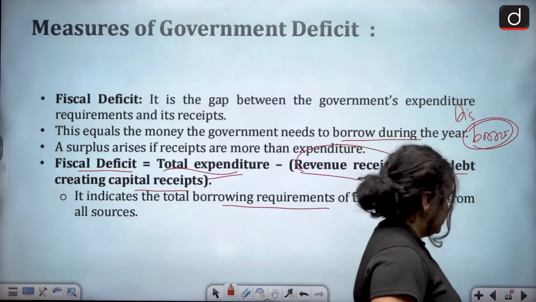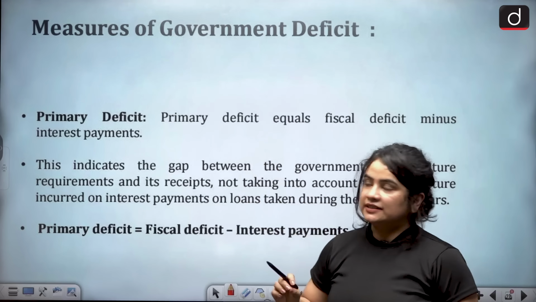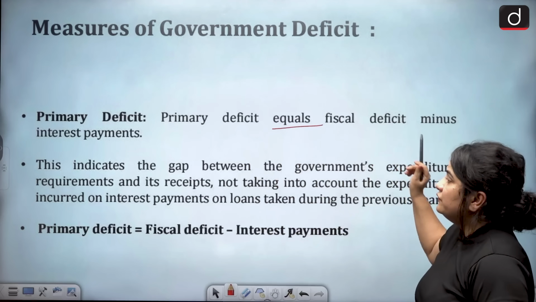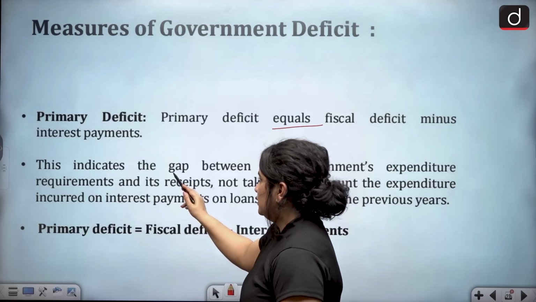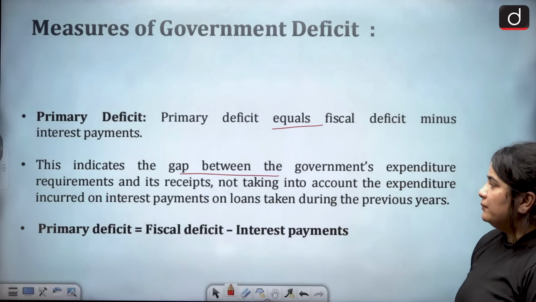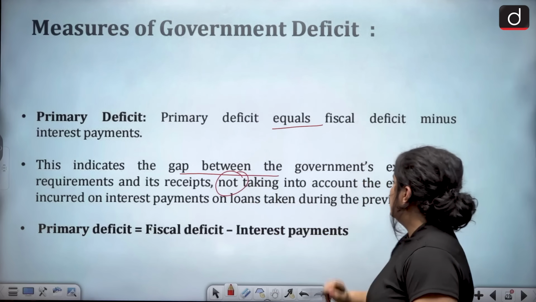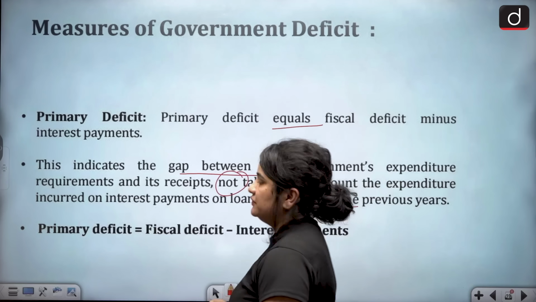Another related concept is that of primary deficit. Again, we have discussed this. Let's quickly browse through. Primary deficit equals fiscal deficit minus interest payments. And what does it indicate? It indicates a gap between the government's expenditure requirement and its receipts, not taking into account the expenditure incurred on interest payments on loans taken during the previous years.